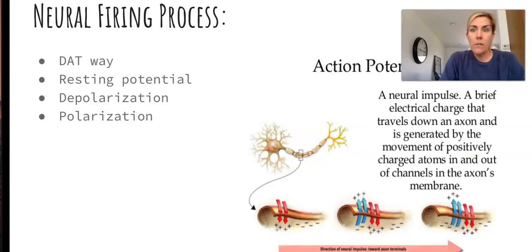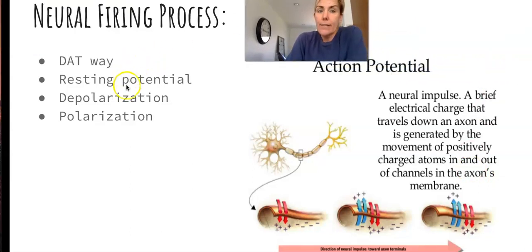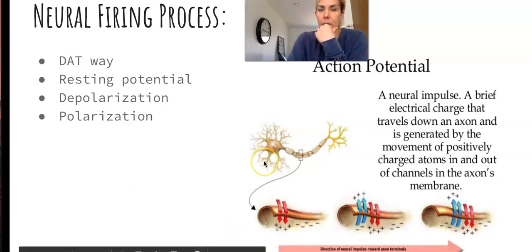Okay, and just another slide here with that, all action goes that way. Resting potential, depolarization, polarization. So this action potential, it's that neural impulse. It's that brief electrical charge that travels down an axon and is generated by the movement of the positively charged atoms in and out of the channels of that axon's membrane. Okay, so just a quick little picture there of that.